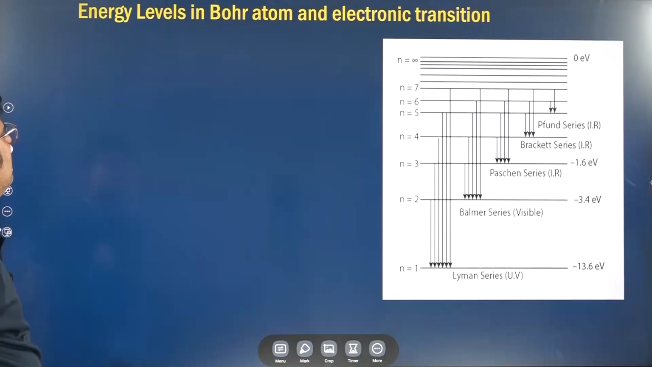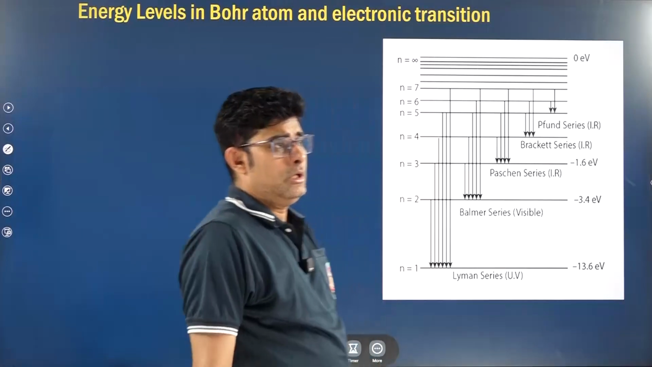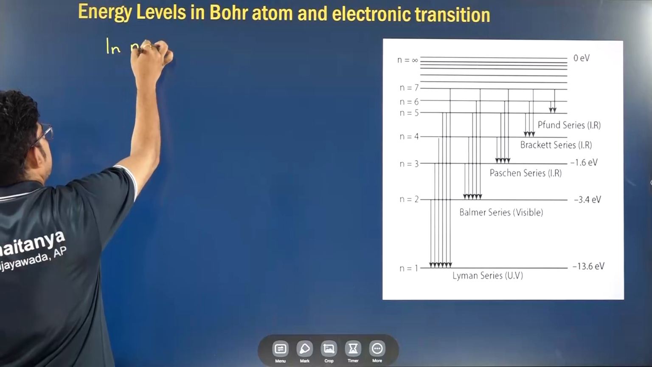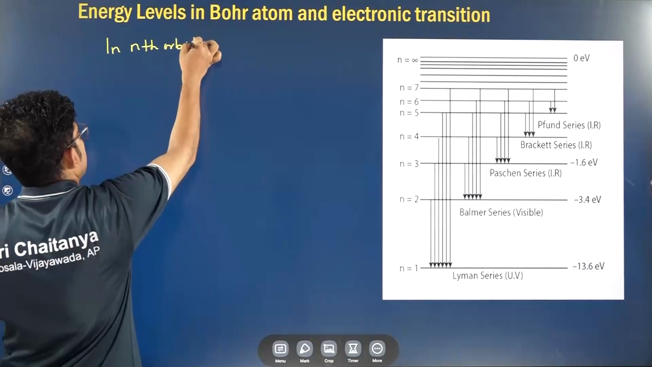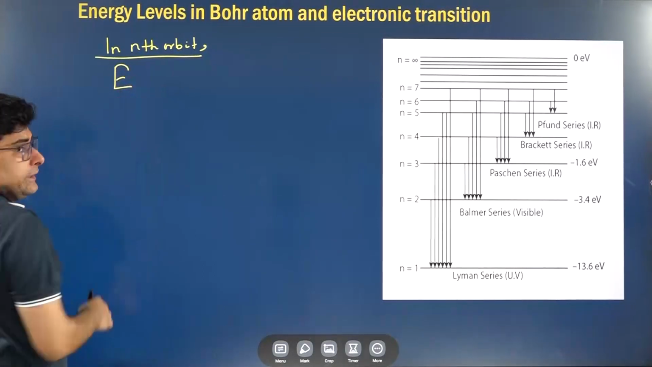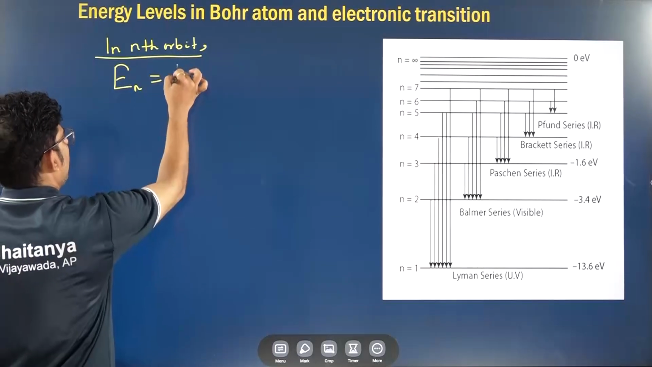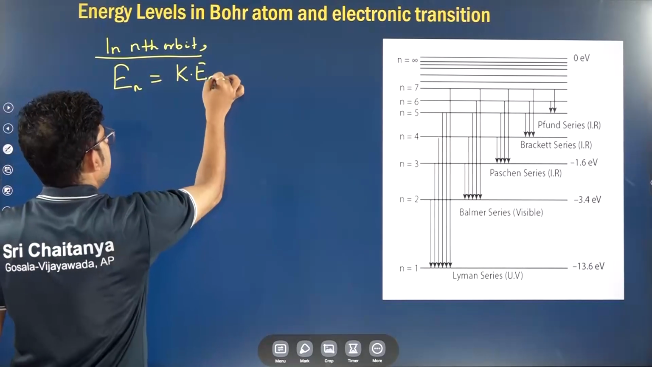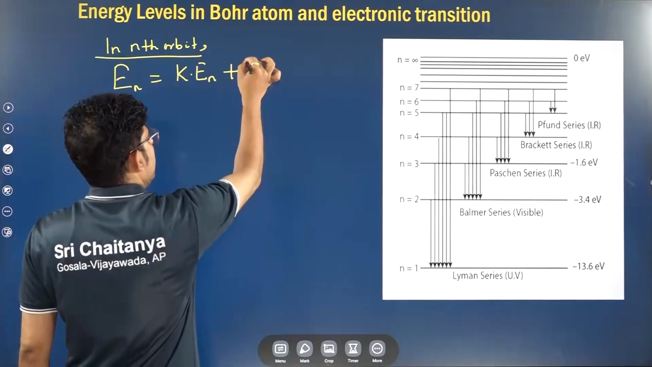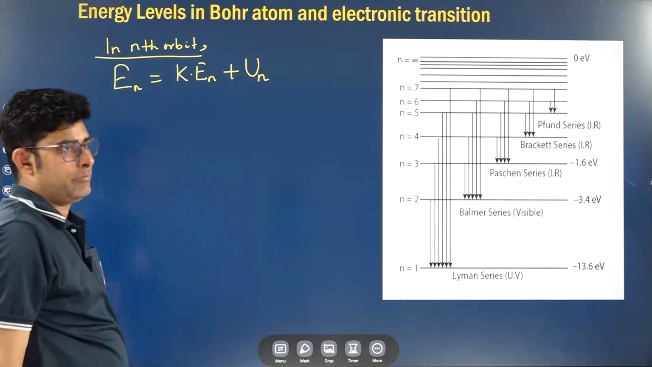Now moving on, energy levels in Bohr's atom and electronic transition. Talking about the energy, as I said, in a stationary orbit, if it is the nth orbit, the total energy associated, we denote it as En. Since the electron has kinetic energy and, due to attraction with the nucleus, it will also possess electrostatic interaction potential energy, which we denote as Un.